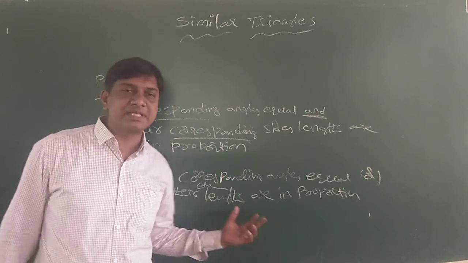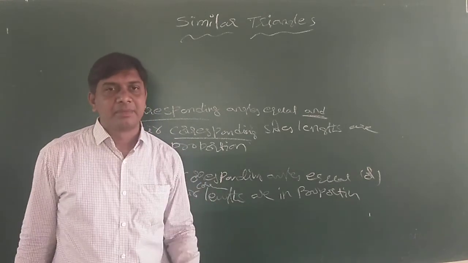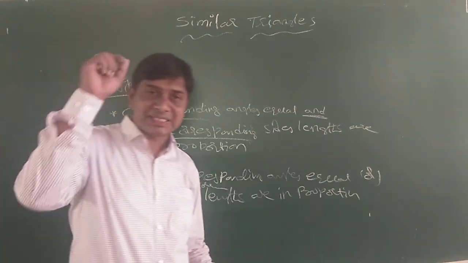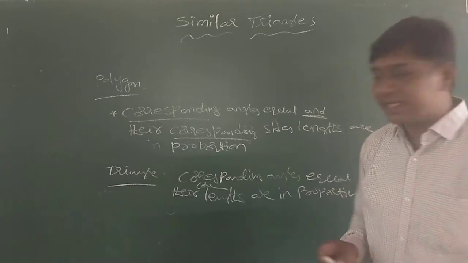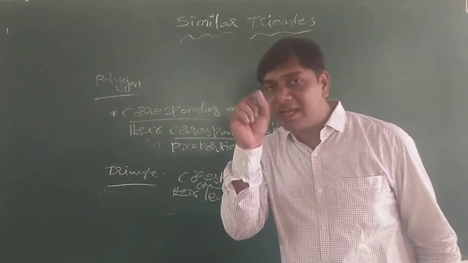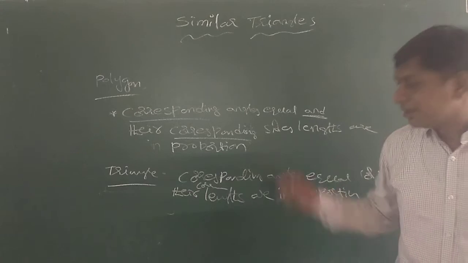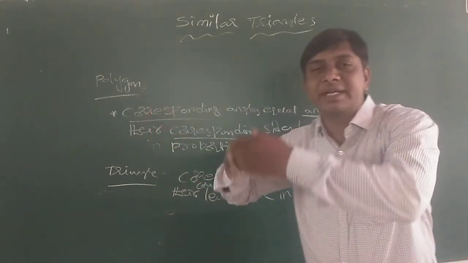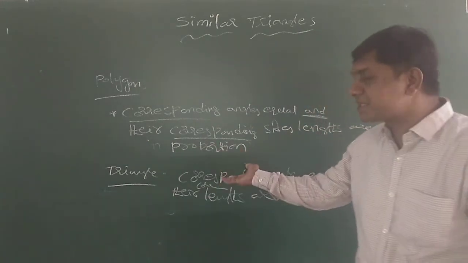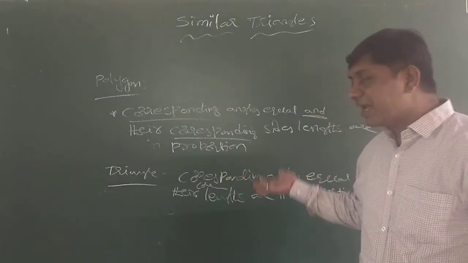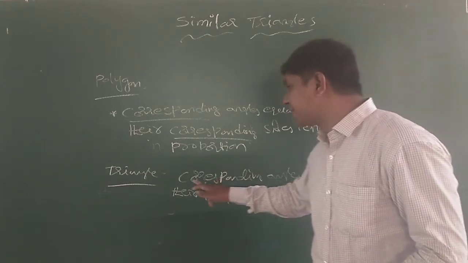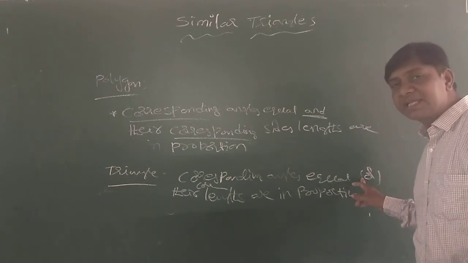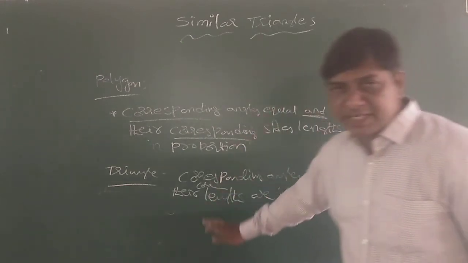You need not check the second condition, because a triangle is a special kind of polygon, as you learned in class 6. If the corresponding angles are equal, automatically the corresponding side lengths are in proportion.